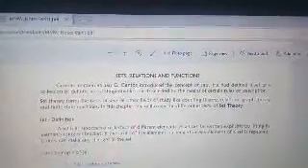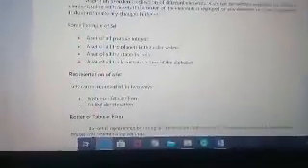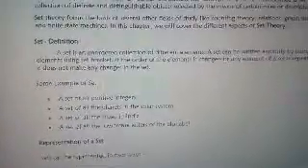Generally, it could be numbers or letters. As long as this collection is distinguishable or well defined. So that's the very basic definition of a set. We also have here that a set is an ordered collection of different elements.